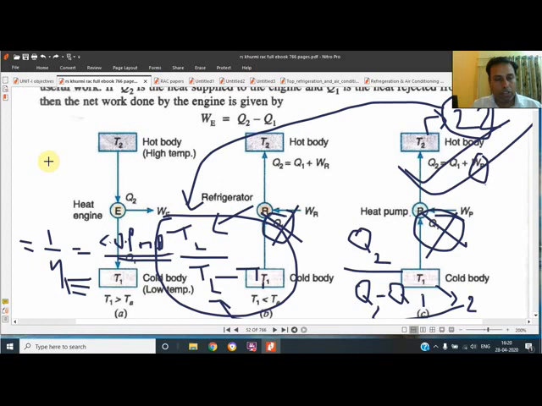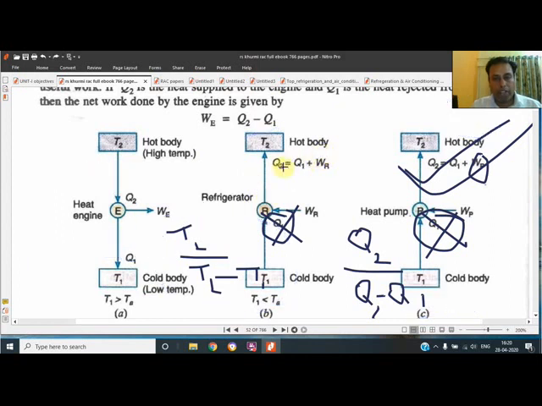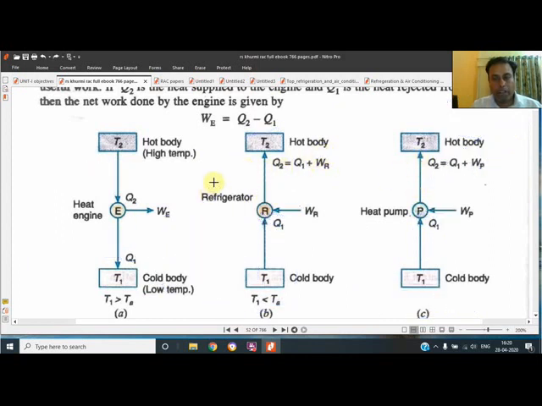If the refrigerator COP is suppose 5, then the heat pump COP will be 5 plus 1 equal to 6. So the COP of any one system, whether it is heat pump or refrigerator, can be determined if you know the other. If you know the COP of refrigerator, suppose it is 5, then you can determine the COP of heat pump by adding 1. You will get 6.